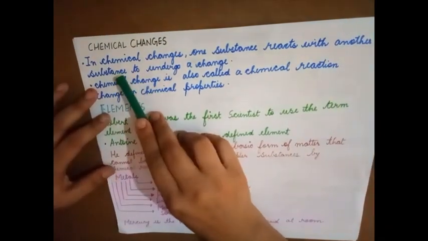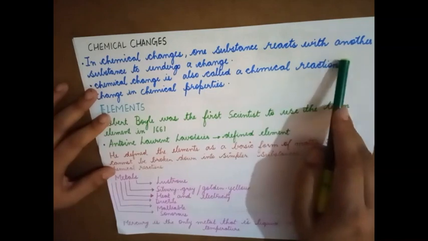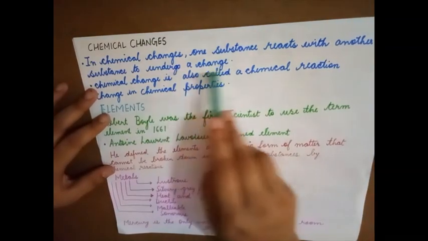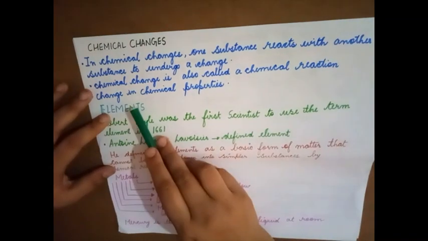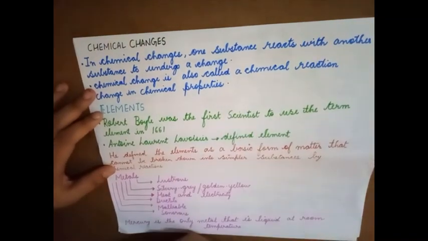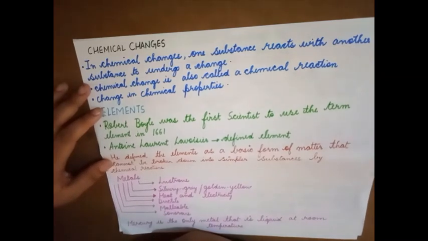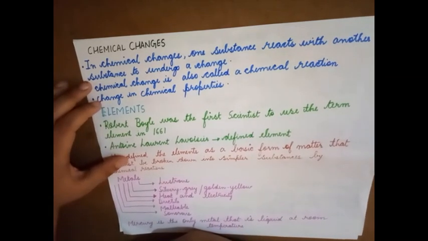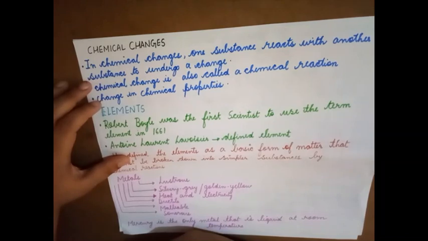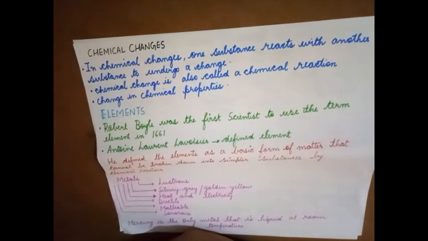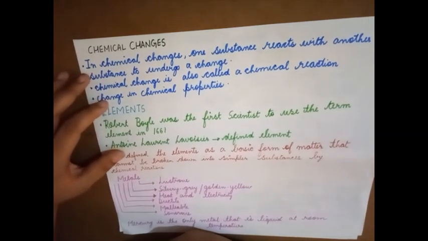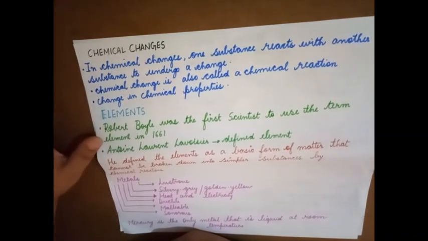Chemical changes. In chemical changes, one substance reacts with another substance to undergo a change. Chemical change is also called a chemical reaction. There is change in chemical properties. For example, when hydrogen combines with oxygen in the presence of electricity, it forms water. Hydrogen and oxygen are gases, whereas water is a liquid. So there is change in the chemical composition.